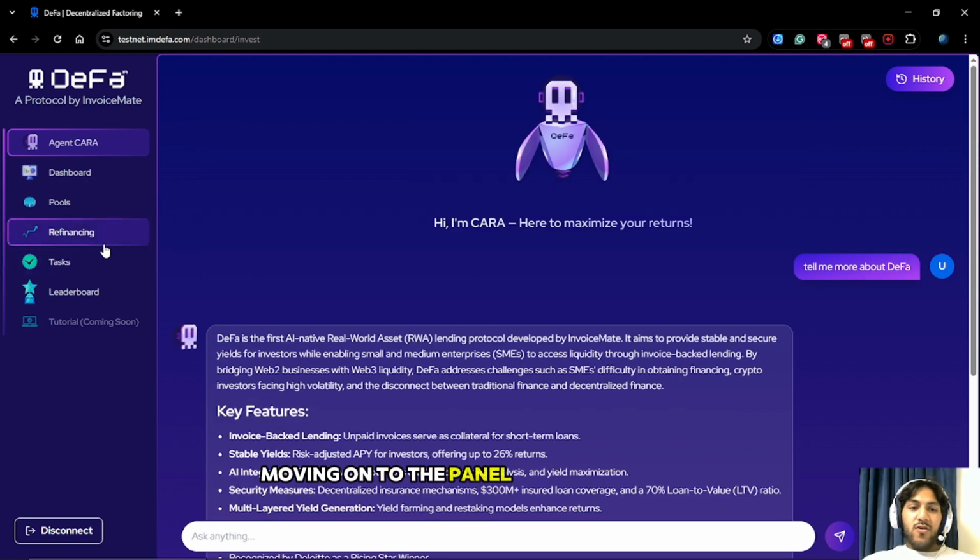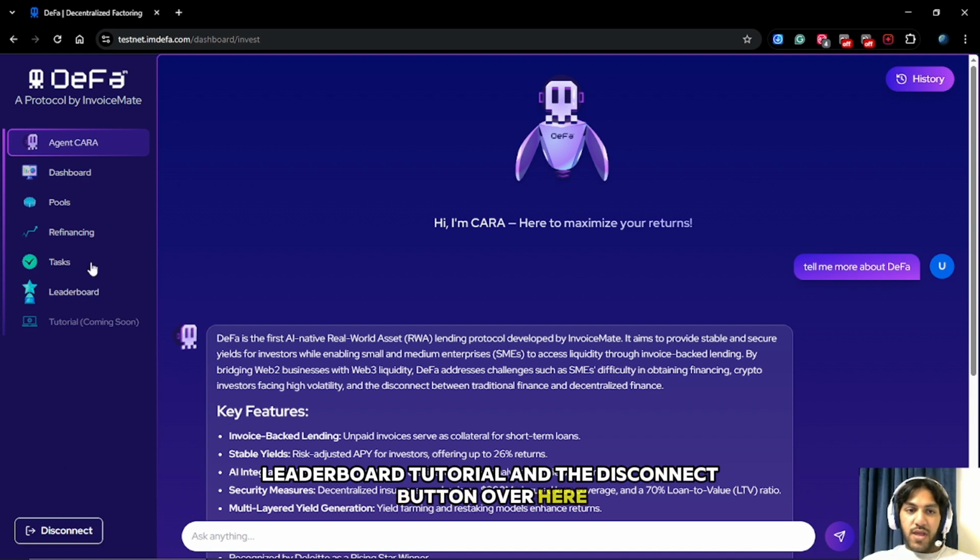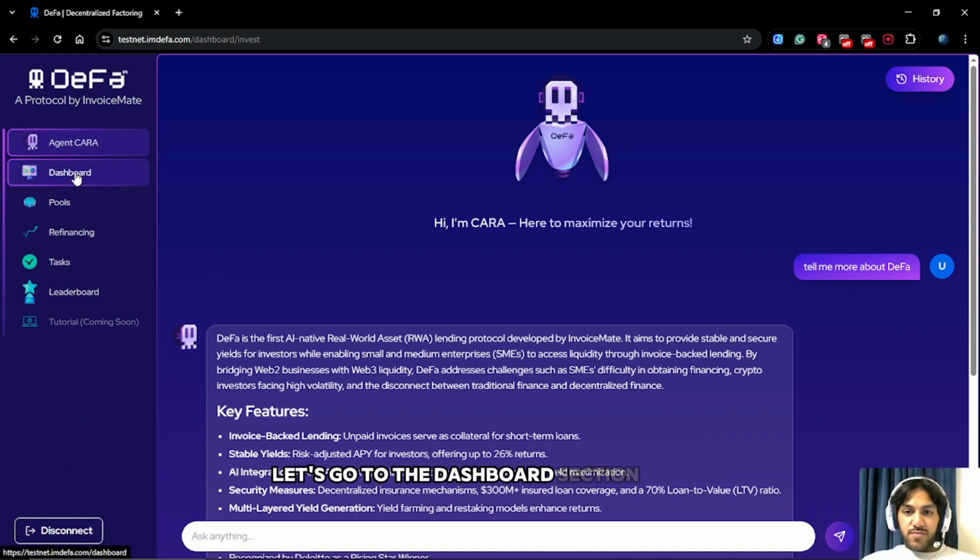Moving on to the panel on the left side, we get to see dashboard, pools, refinancing, tasks, leaderboard, tutorial, and the disconnect button over here. Let's go to the dashboard section.